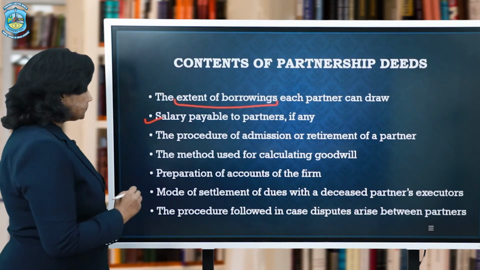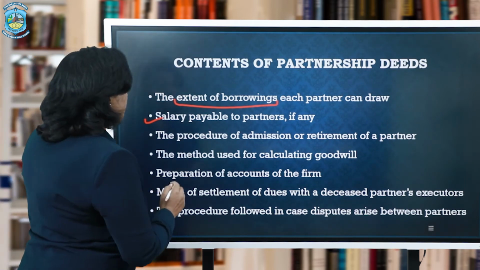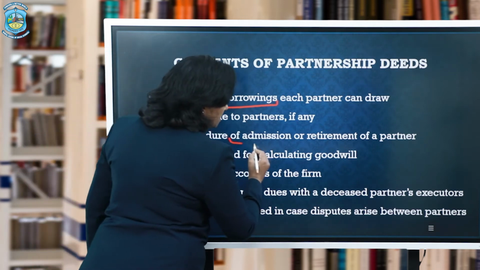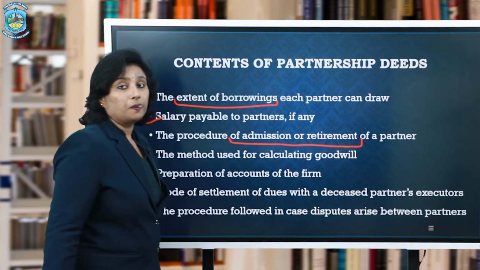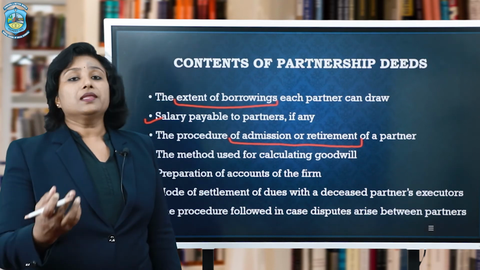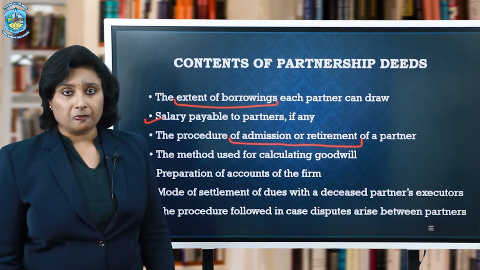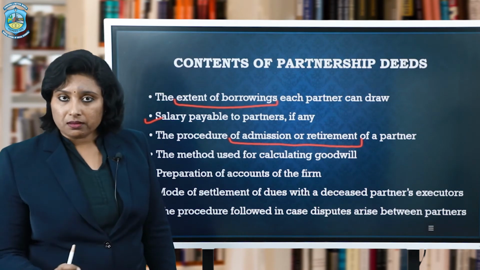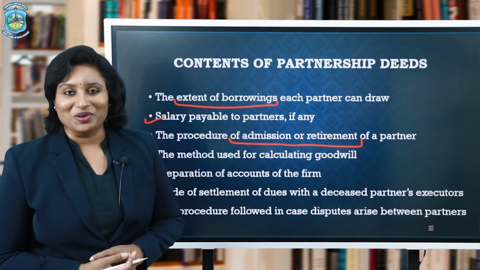Partnership Act. The next one being the procedure of admission or retirement of a partner. There can be a change in the constitution, which had never been there in a sole proprietorship concern. He was a single owner and always remained a single owner.